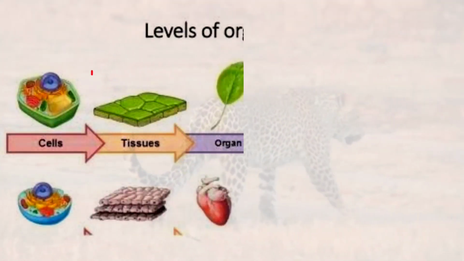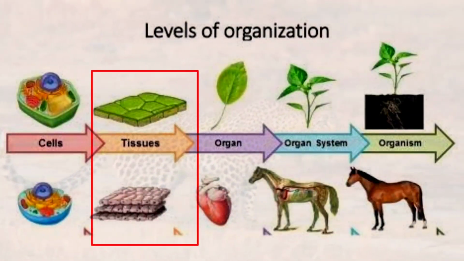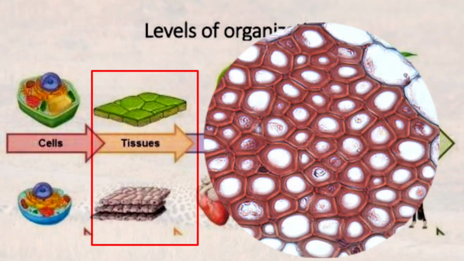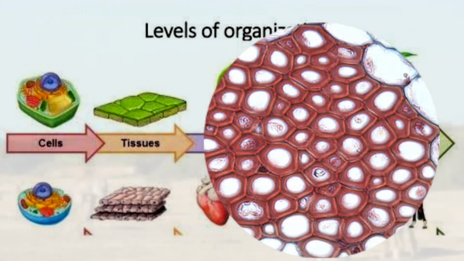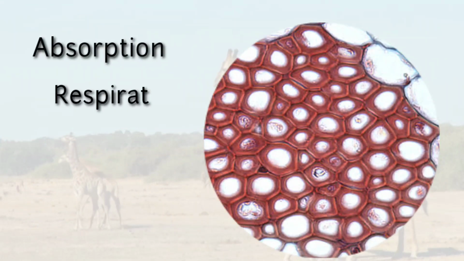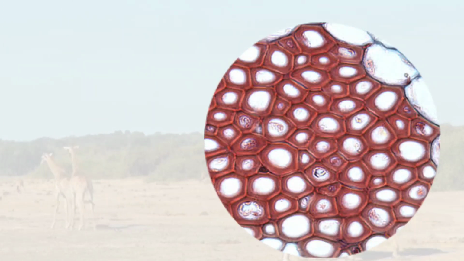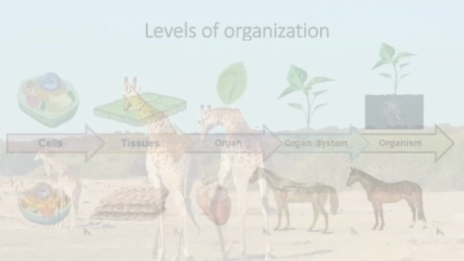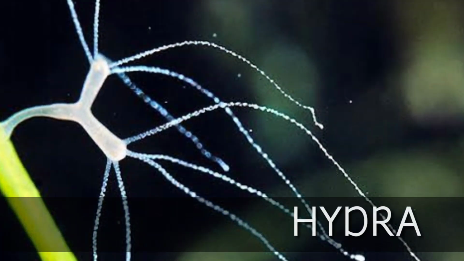The second one is tissue grade organization, wherein cells come together to form specific tissues, and these tissues in turn carry out different functions like absorption, respiration, excretion, etc. A common example showing tissue grade of organization is Hydra.